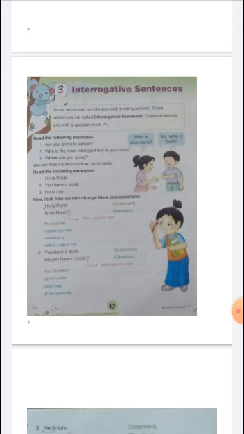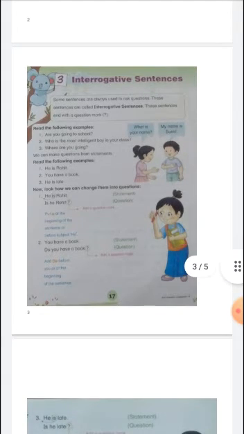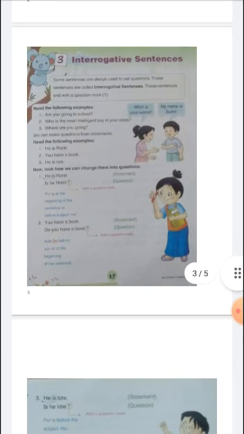We can make questions from a statement. It means we can make interrogative sentences from statement sentences. Read the following examples. 1. He is Rohit. Is it an interrogative sentence? No, it is a statement. Second one, you have a book. It is also a statement. Third one, he is late. It is also a statement. We can easily make question sentences, interrogative sentences, from the statement.